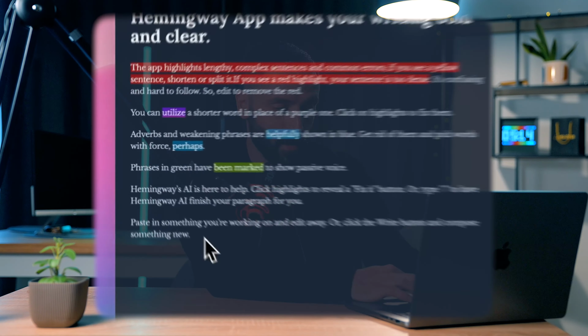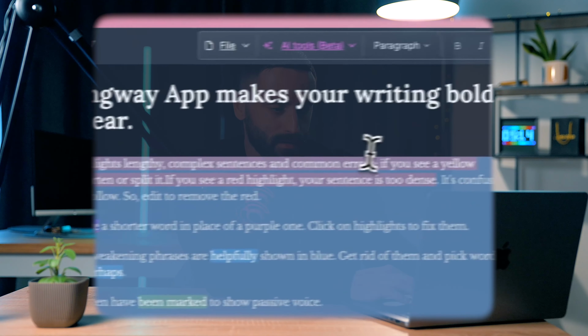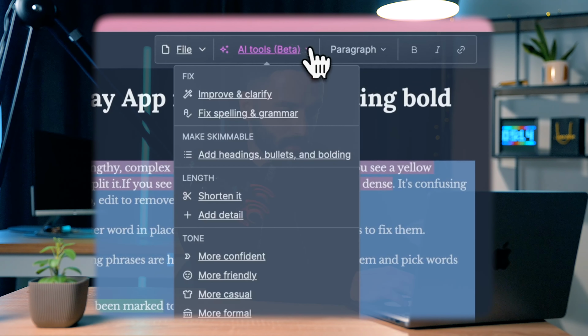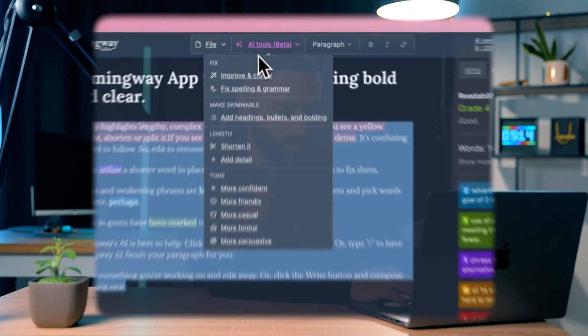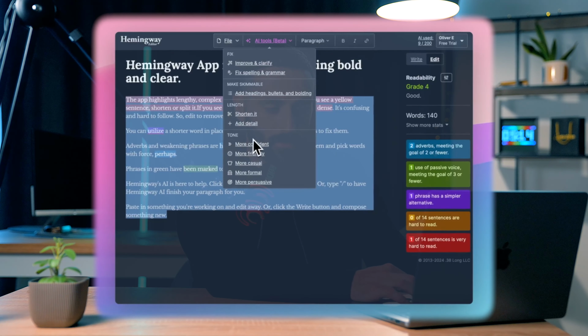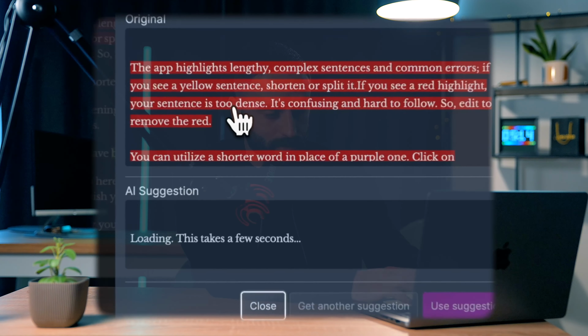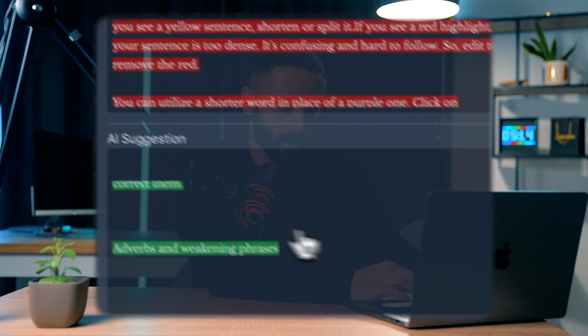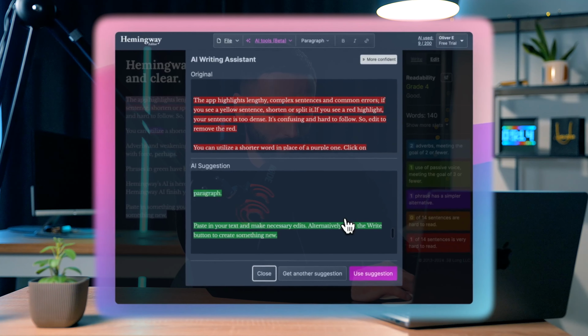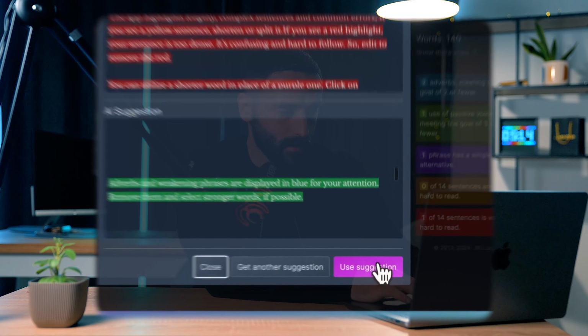Another really nice feature is similar to the one that we just saw in Writer. It's not as comprehensive as the one in Writer because it doesn't give you many options, but if you click up here, AI tools, and then you go down to tone, you can select the type of tone that you want it to be. So let's say you want it to be more confident. We select that, and then it will give you a suggestion which sounds more confident than your previous one. And if we use that, this is the result.